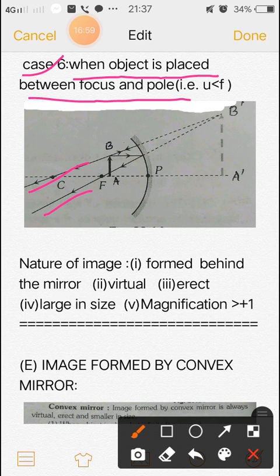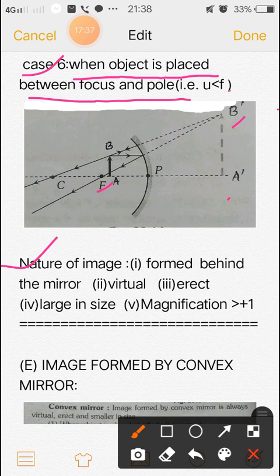So what we do is, we draw the rays back, and this is the point where the rays meet each other. So this is the image and this is the object. Now A'B' is the image and AB is the object.